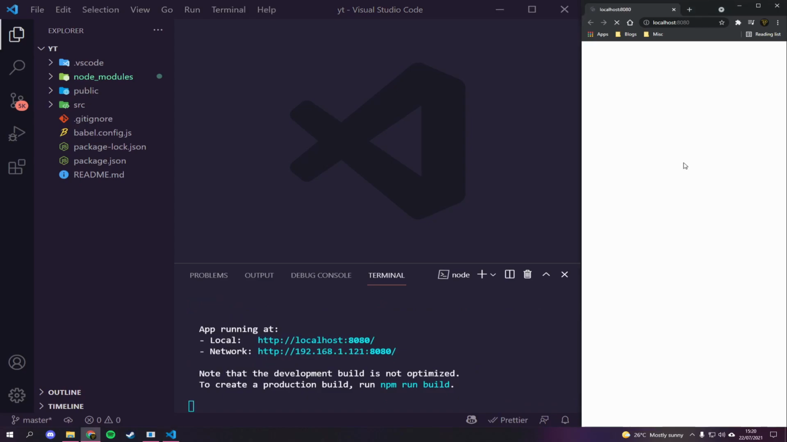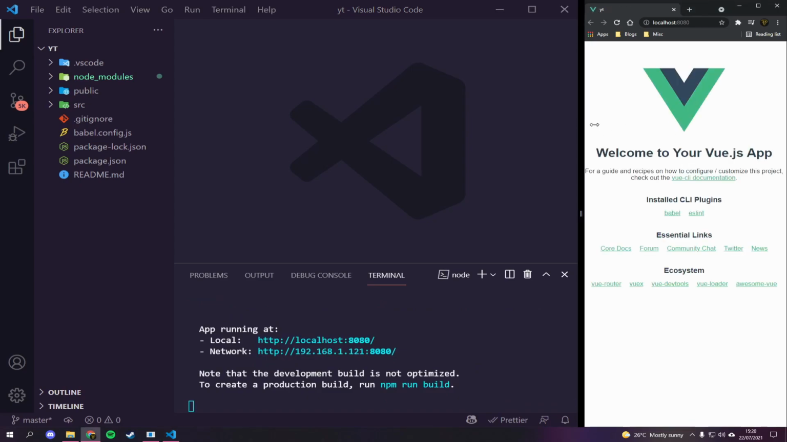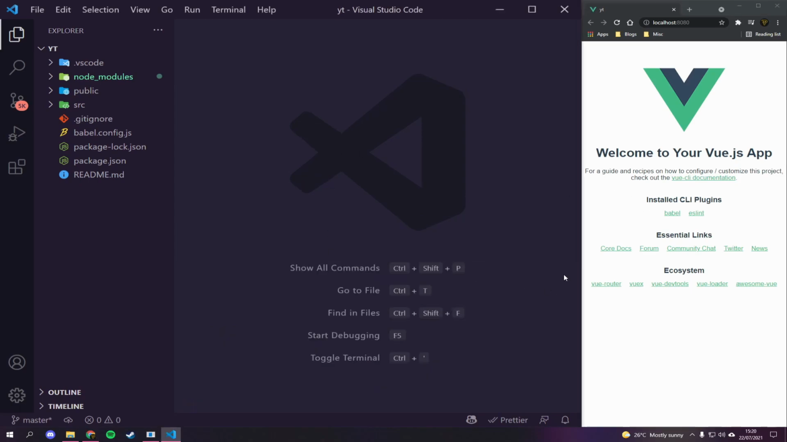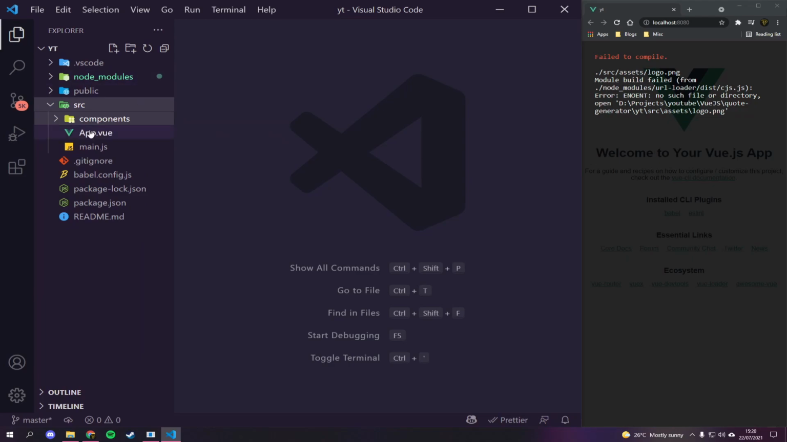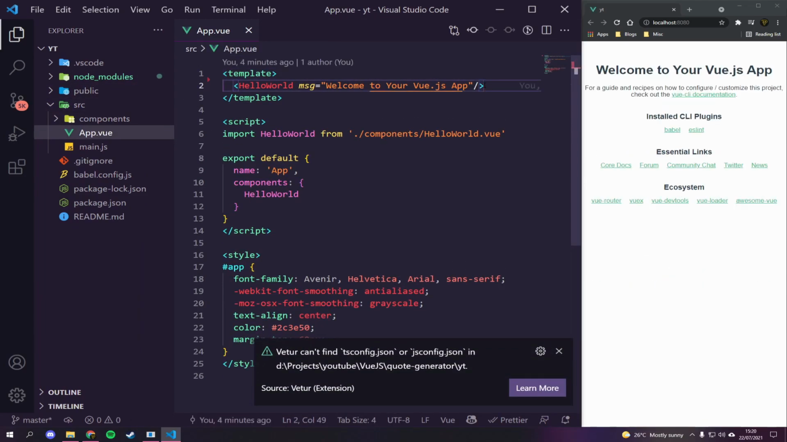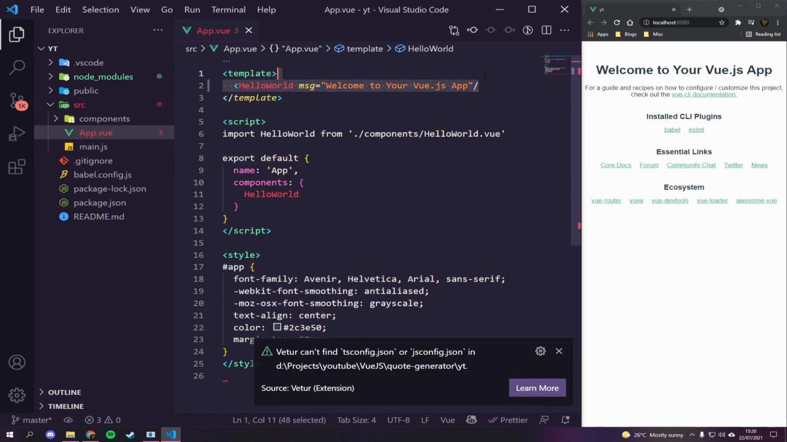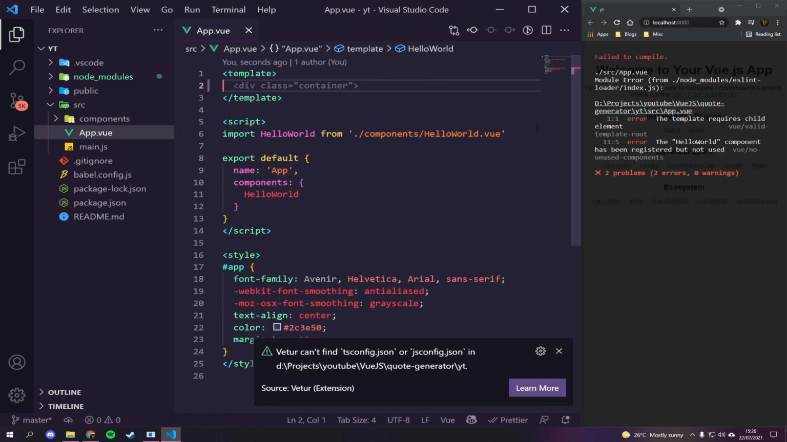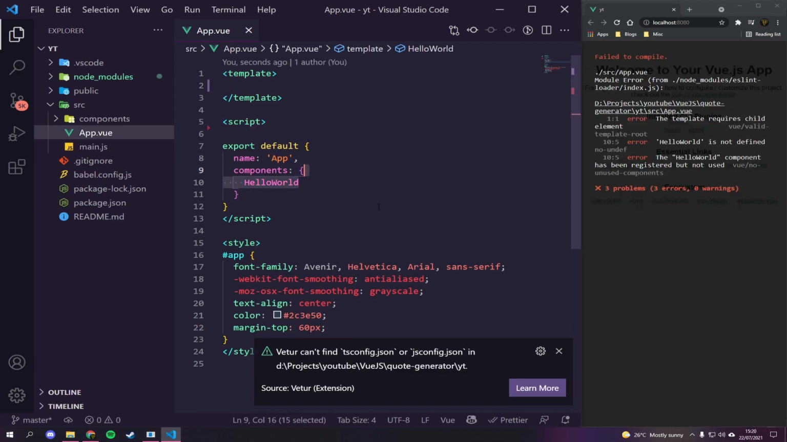So if we refresh over here on the right, you can see we get Welcome to Your VueJS App. Now, pretty cool, but we want to do a little bit more than that. So inside of our src is where we're going to be making all our changes. Now, we do not need the assets folder. Just delete the whole thing. Yes, we're going to get an error. Let's go to our App and actually just delete the image here. Let's also delete the HelloWorld. We've got to delete the import, delete the HelloWorld here.